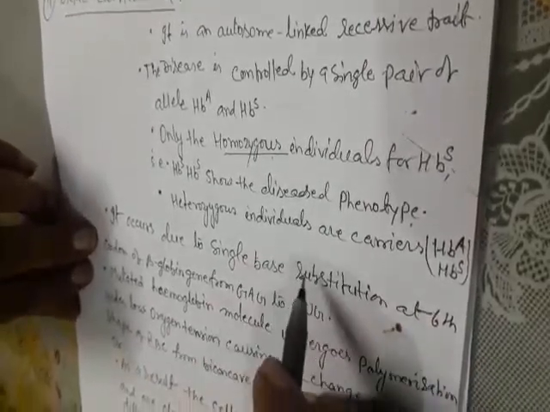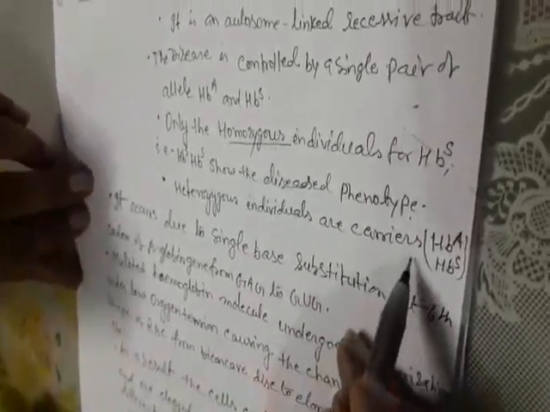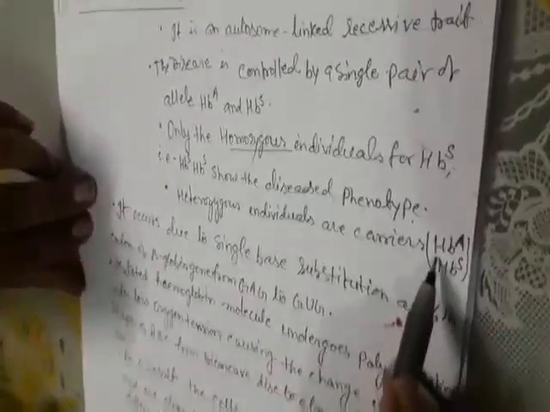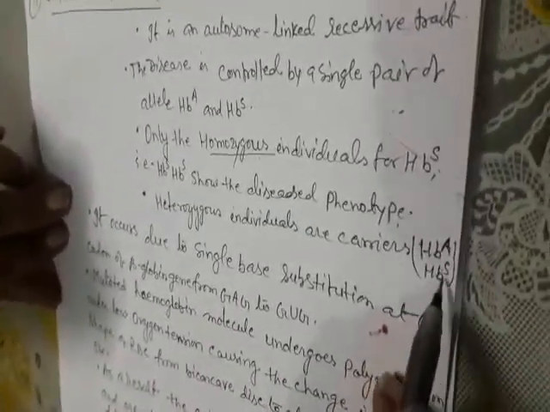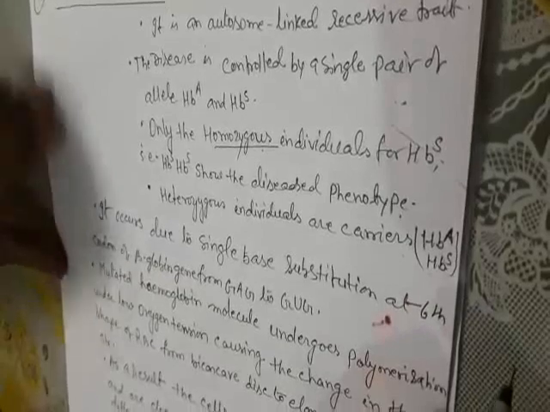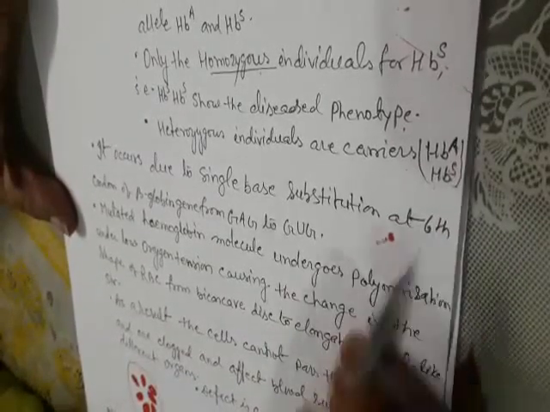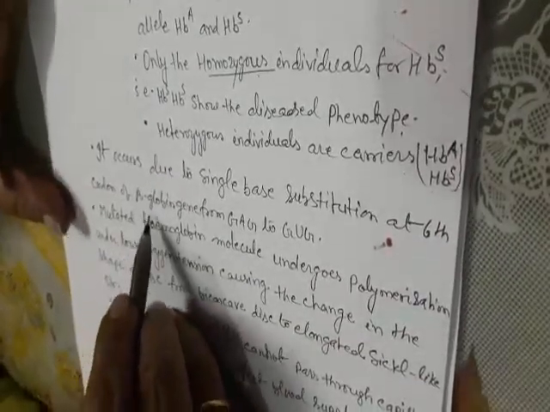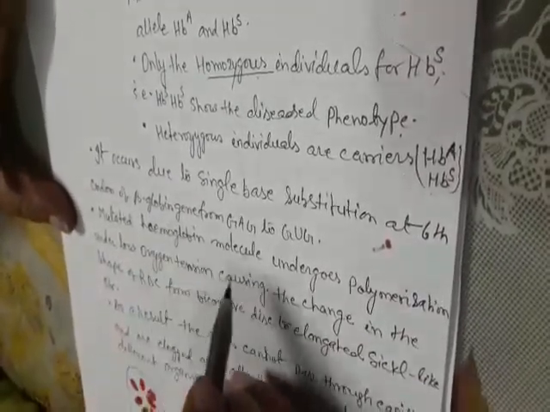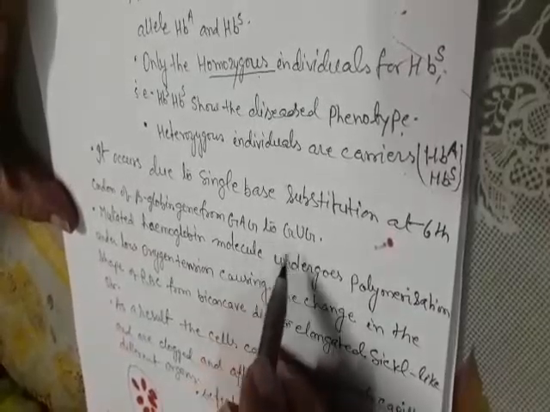Heterozygous individuals are carriers, like HBA HBS. It occurs due to a single base substitution at the 6th codon of the beta globin gene from GAG to GUG.